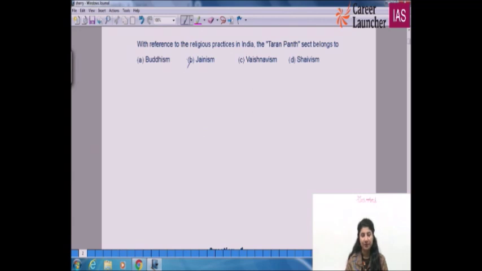B for Bombay. Correct? Now, with reference to religious practices, even if you're not sure about this complete Jainism option B, you should see that is it associated with Taran Panth? No, it is not associated with Vaishnavism, and it is also not associated with Shaivism, not even Buddhism. Then it is finally Jainism. The detailed description has been given in your answer key that is there in front of you. You must go through that. The factual information, it is there. Correct? So the first answer for this is B for Bombay.